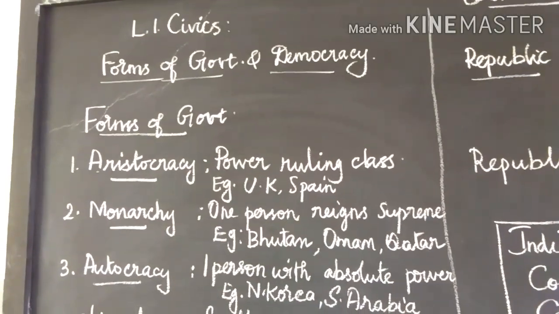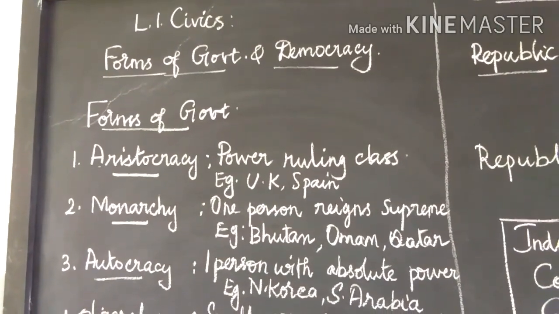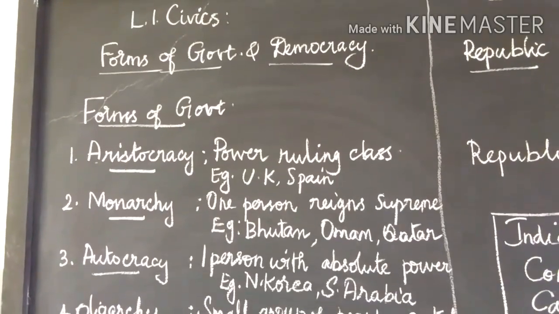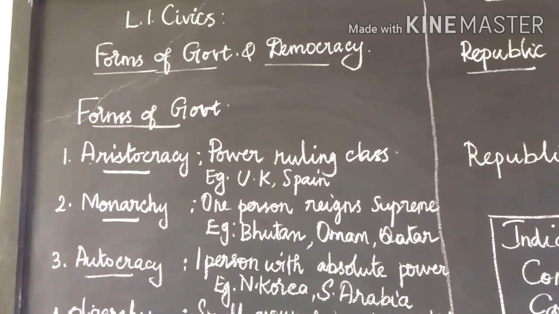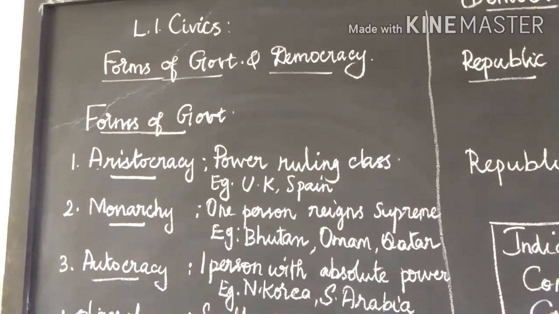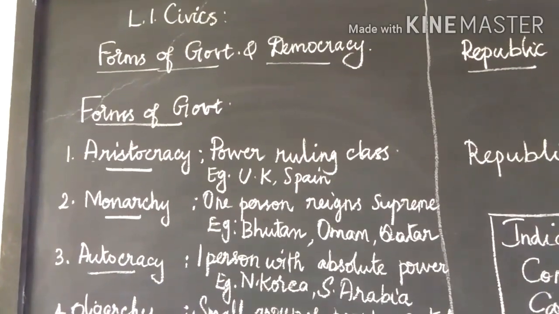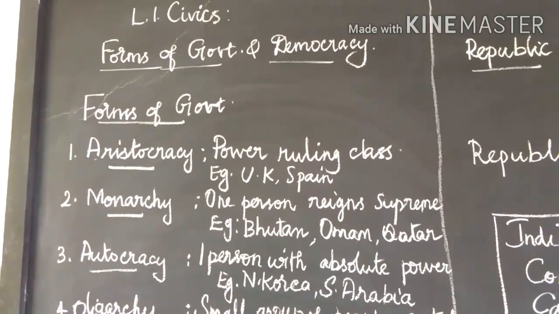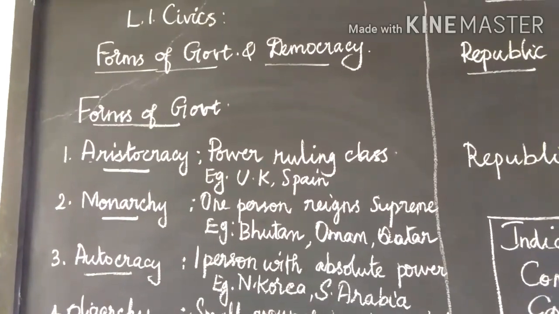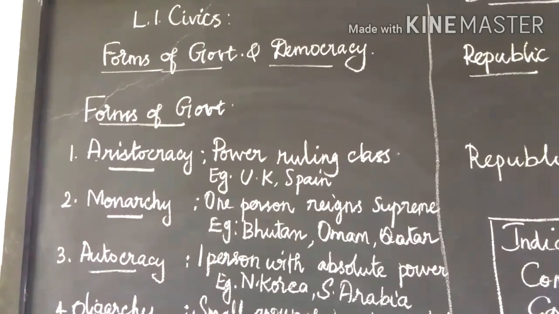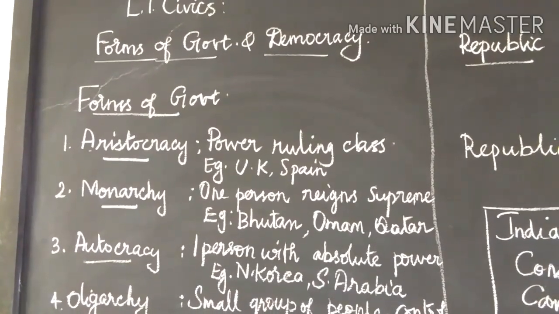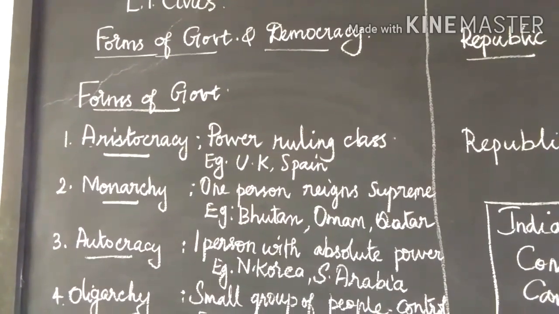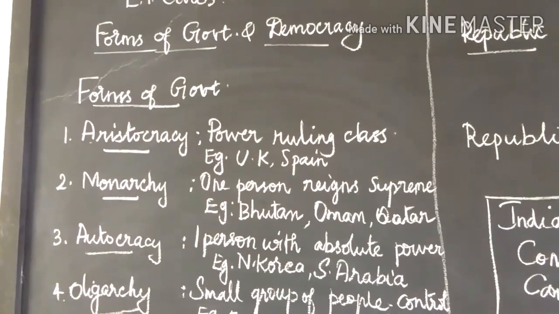Then what is the form of government? We are going to learn from this lesson how various forms of government have developed globally. Today, many countries of the world follow different types of governments, but the modern world prefers democracy.